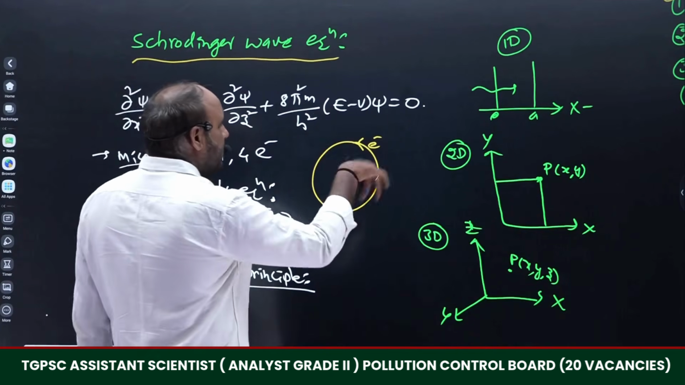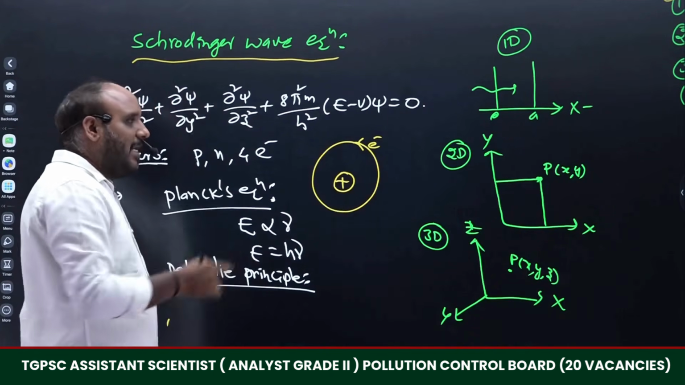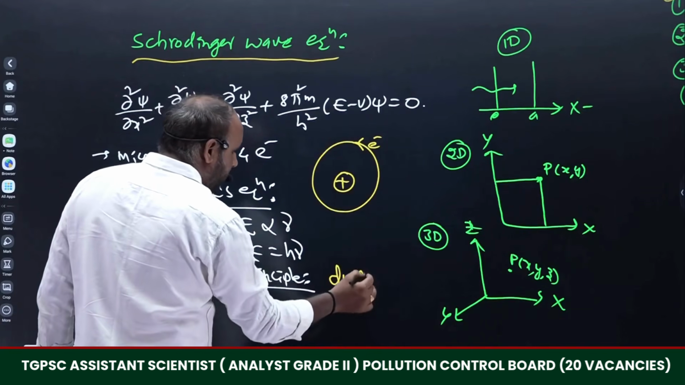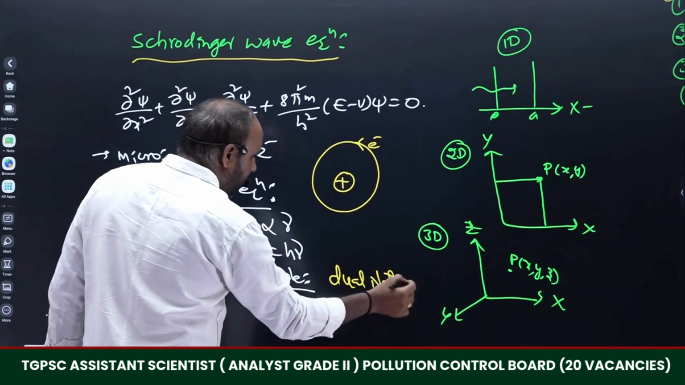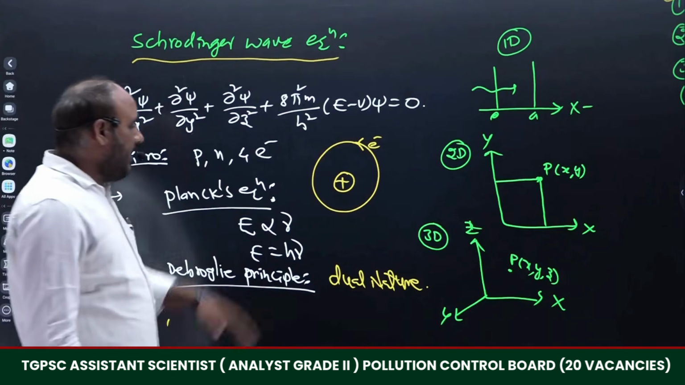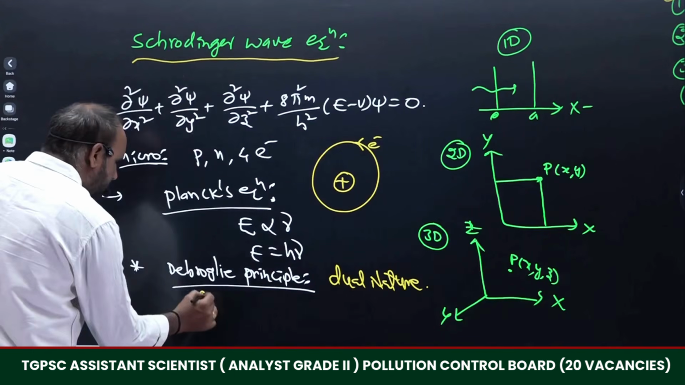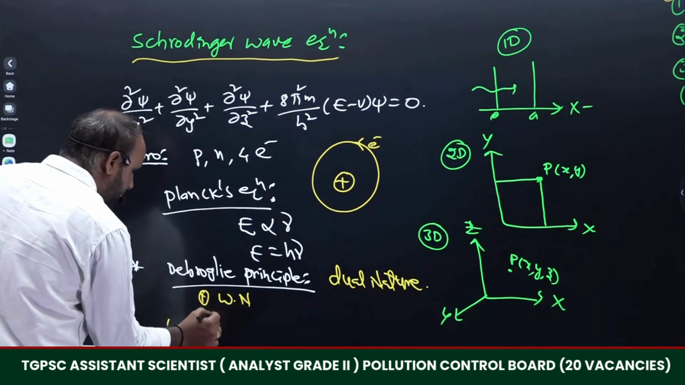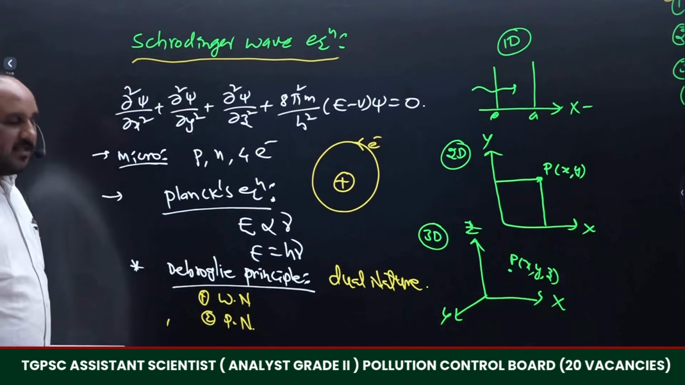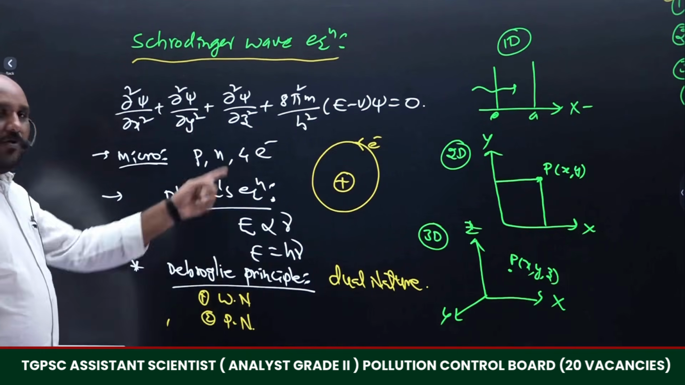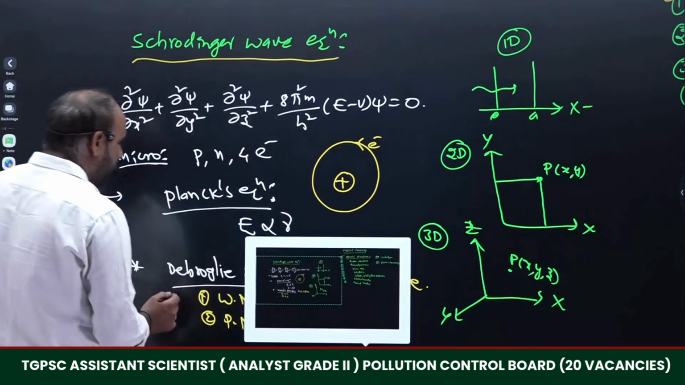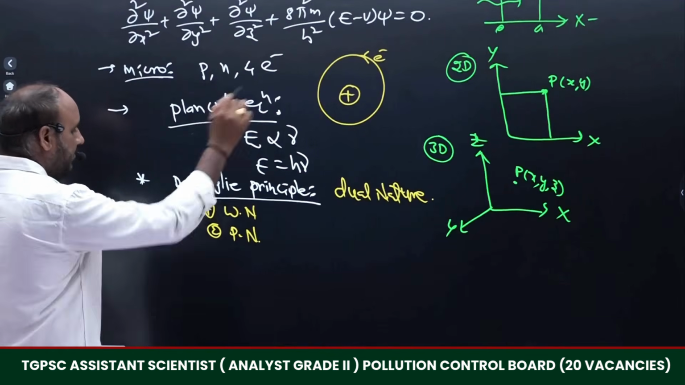Whenever the electron is revolving around the nucleus, it possesses dual nature. The concept of dual nature can be explained with the help of de Broglie's principle. What is meant by dual nature? One is the wave nature, the other one is the particle nature. With the help of this, de Broglie has given one equation, and that equation will be helpful to understand the Schrodinger wave equation.